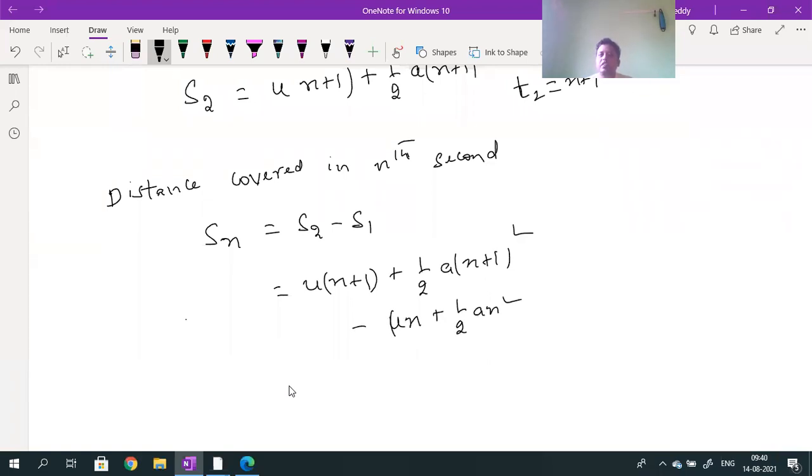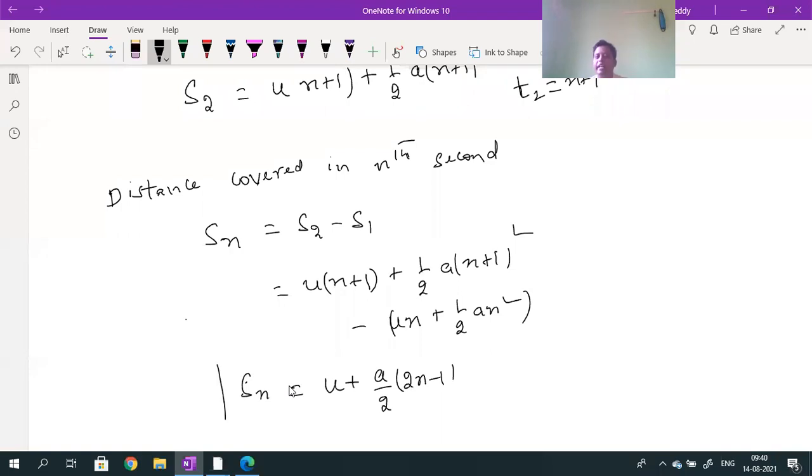So this is the value of S2 minus S1. By subtracting, finally after simplification, I'm not deriving this, directly I'm writing the final answer: Sn value is equal to U plus A by 2 into 2n minus 1.